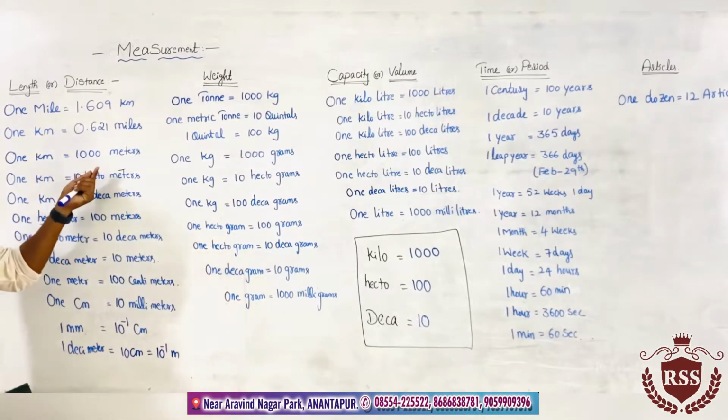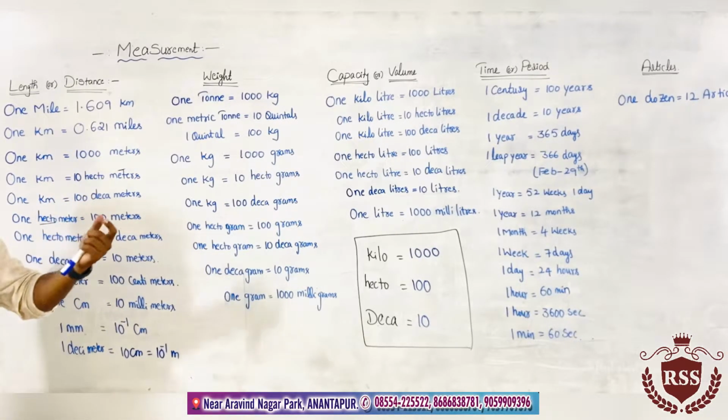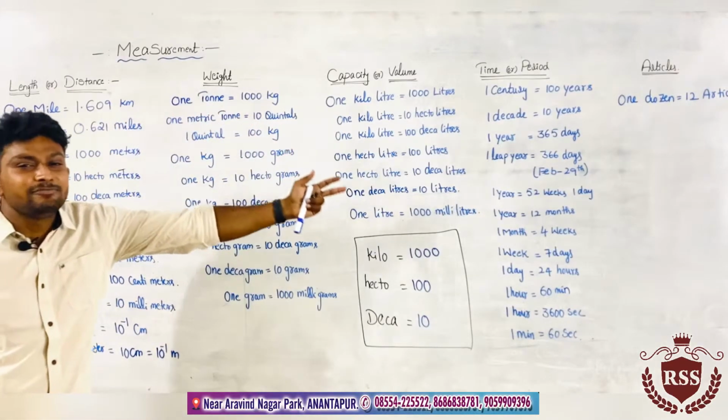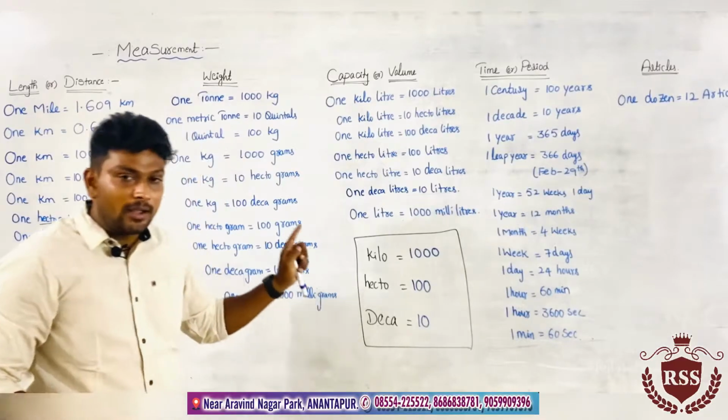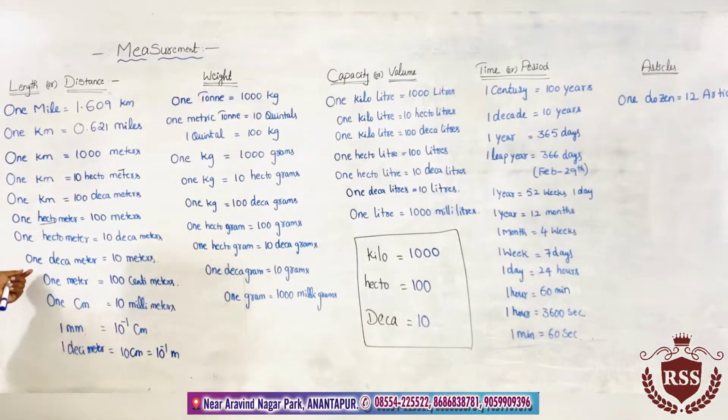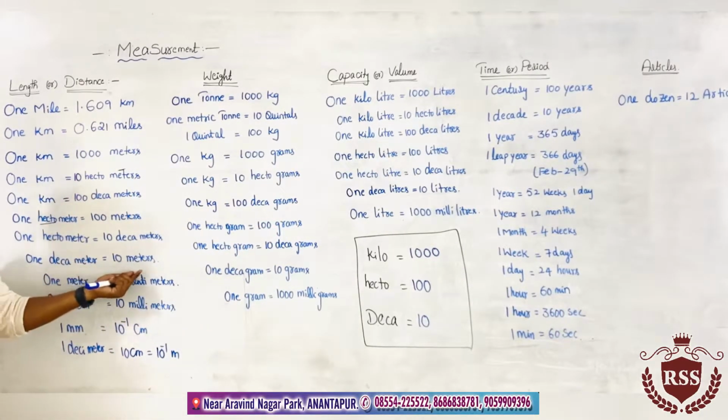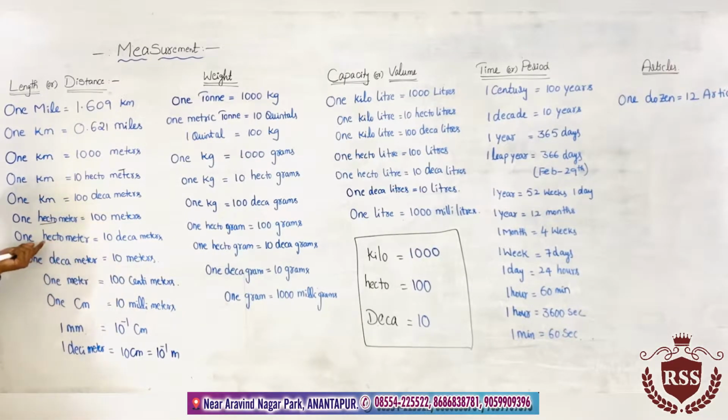If you understand this one concept, the whole topic is very simple: these three words, kilo, hecto, and deca. 1 decameter equals 10 meters, so 1 hectometer means 100 meters. 100 is split into 10 into 10, that is 10 decameters. 10 into 10 is 100 meters.